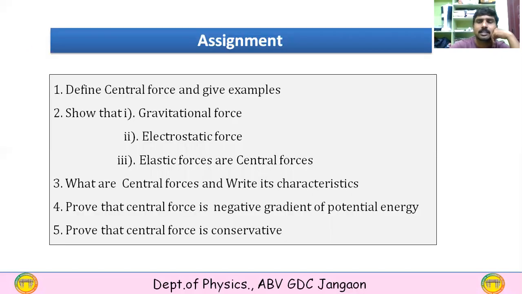And this is the assignment for you. After watching this video lecture, you have to answer these questions. One: define central force and give examples. Two: show that the gravitational force, electrostatic force, and elastic forces are central forces.